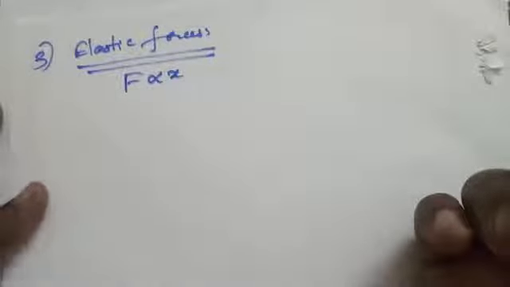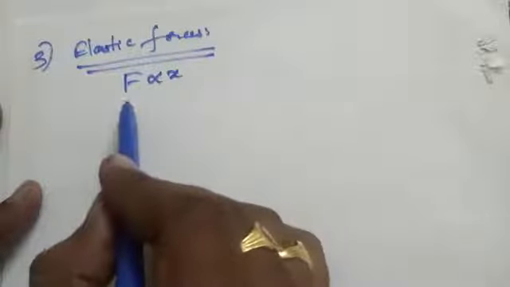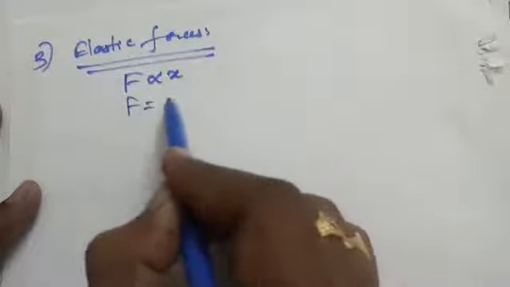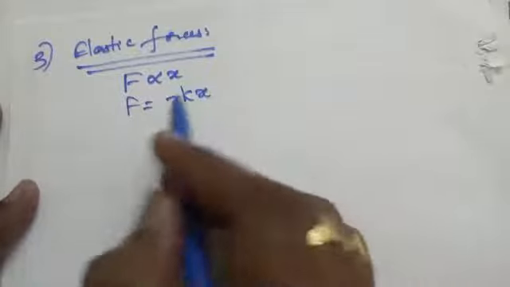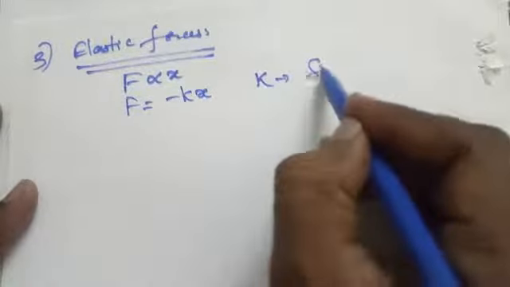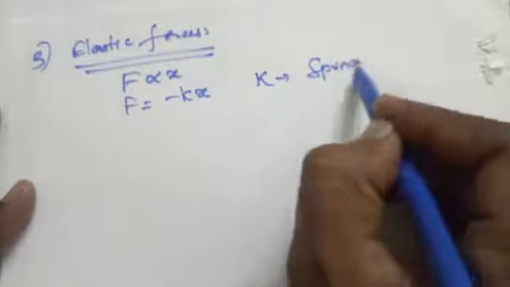Elastic force we already covered in the last class. Elastic force F is directly proportional to x. What is x? Here x is the stretched position of the spring, and if we remove the proportionality, we get F equal to minus kx, where k is called the spring constant.